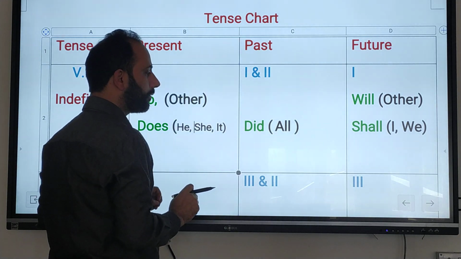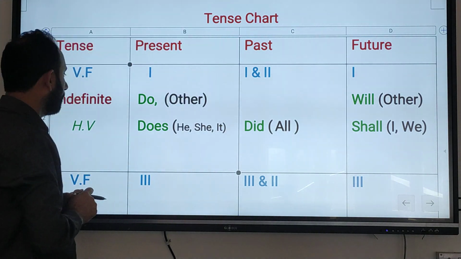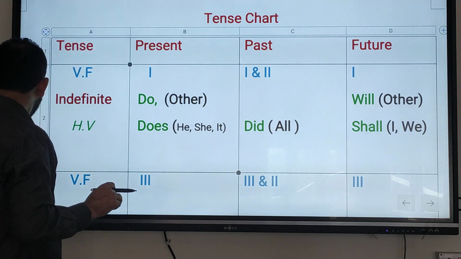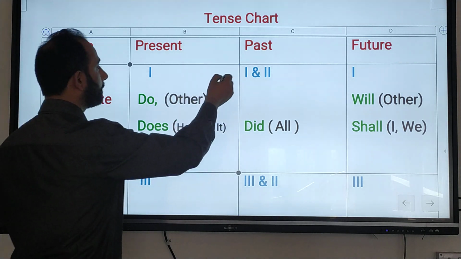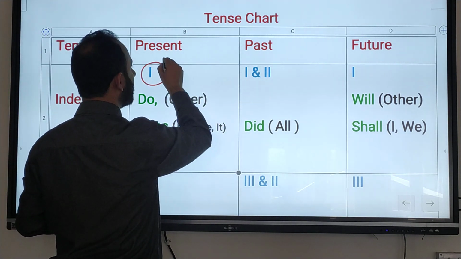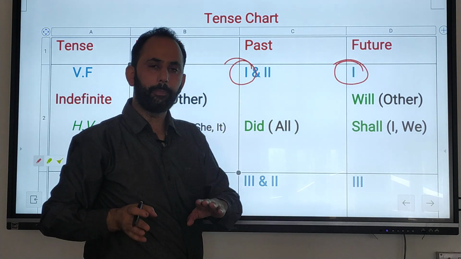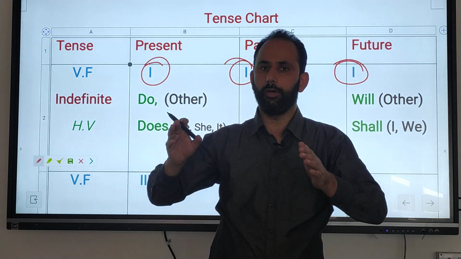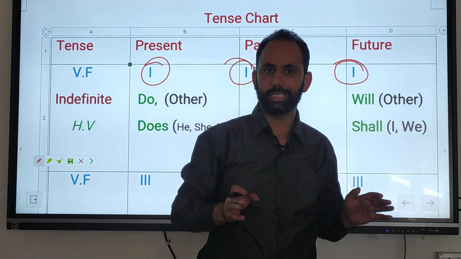You have to remember once and for all that with present indefinite, the first form of the verb is always used. Wherever you see the first form, you can say that it is indefinite. Which indefinite, present, past or future, is another question that we will discuss later.